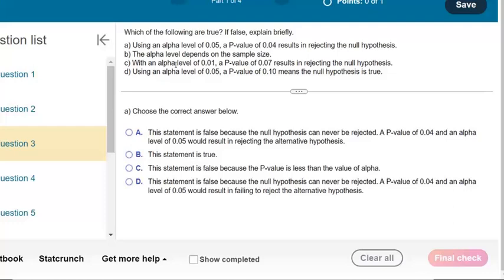So question 3 is about alpha. Alpha is something that researchers choose. Okay. If you are dealing with something really serious like medication, you probably want a low alpha because alpha is like the threshold for when you change procedures.